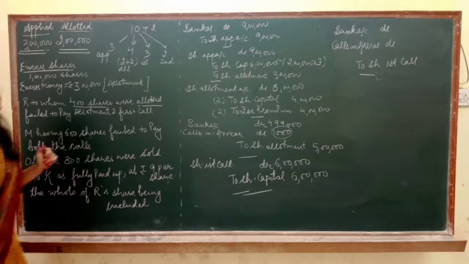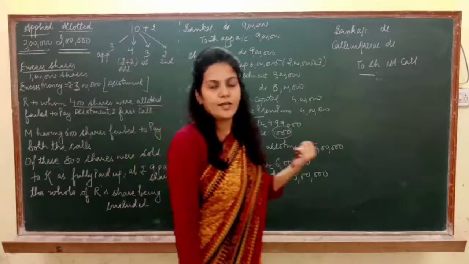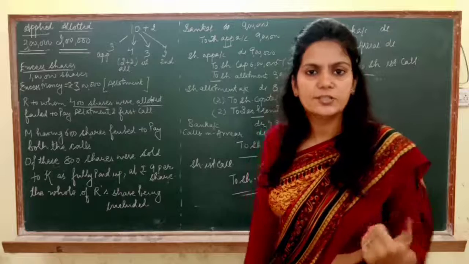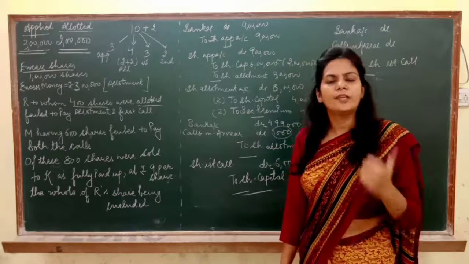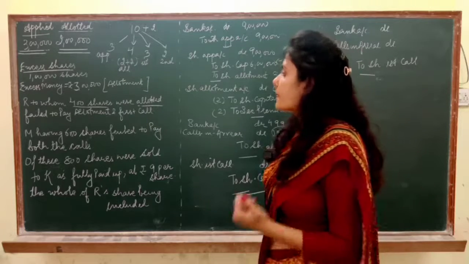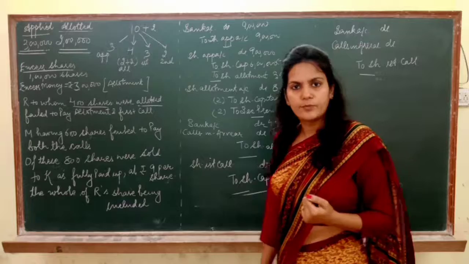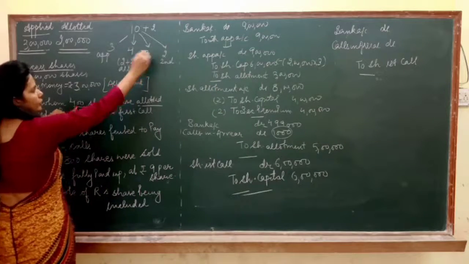But we are not going to use the concept of applied and allotted shares here. Why? Because the excess money was adjusted only and only on allotment. There is no excess money of any shareholder on any of the calls. Got it? So here calls in arrear will be calculated in a simple way. Like R having 400 shares did not pay first call of rupee 3.